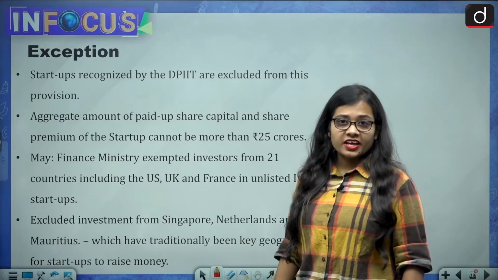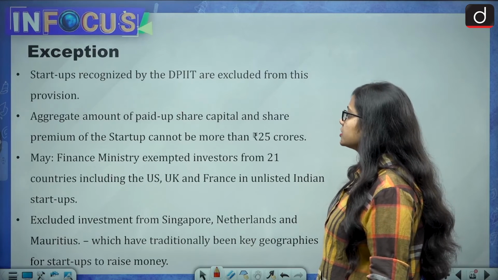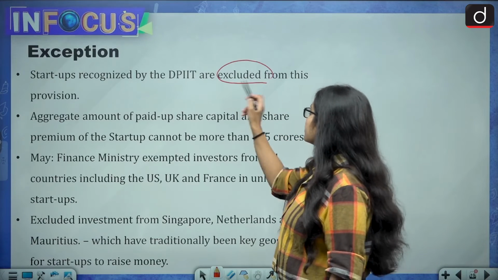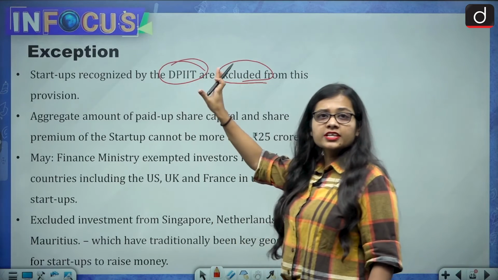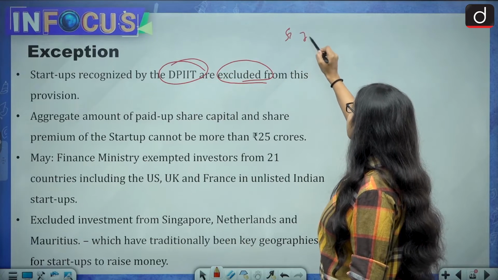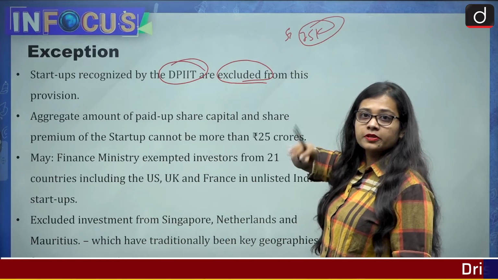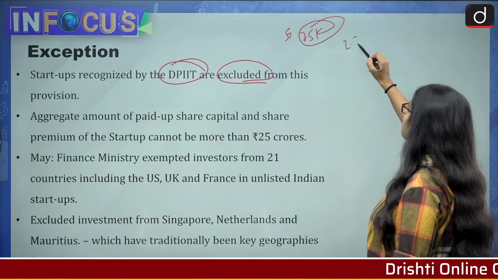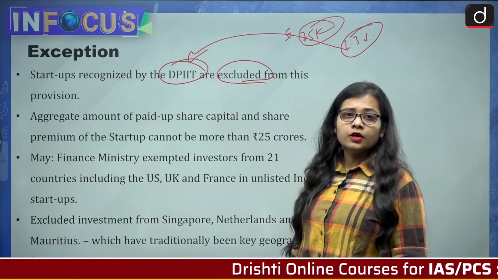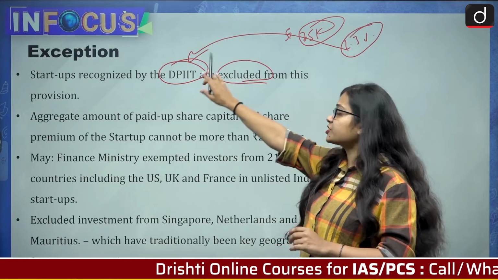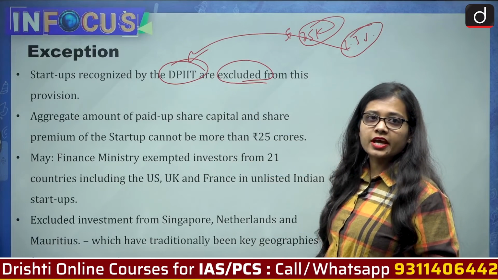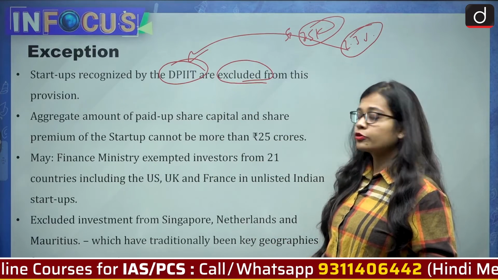Then a few of the exceptions that we will talk about: startups recognized by the DPIIT are excluded from this provision. So whatever startups are recognized by the government, for example, if India has more than 75,000 startups, let me tell you, only 2 to 3% of startups must be registered with the DPIIT. So the startups which are registered with the government will be excluded from this provision of angel tax. They won't be included in it.